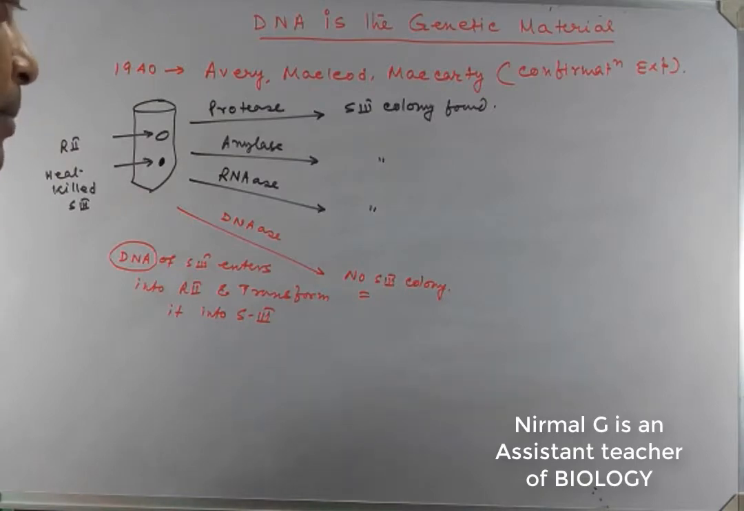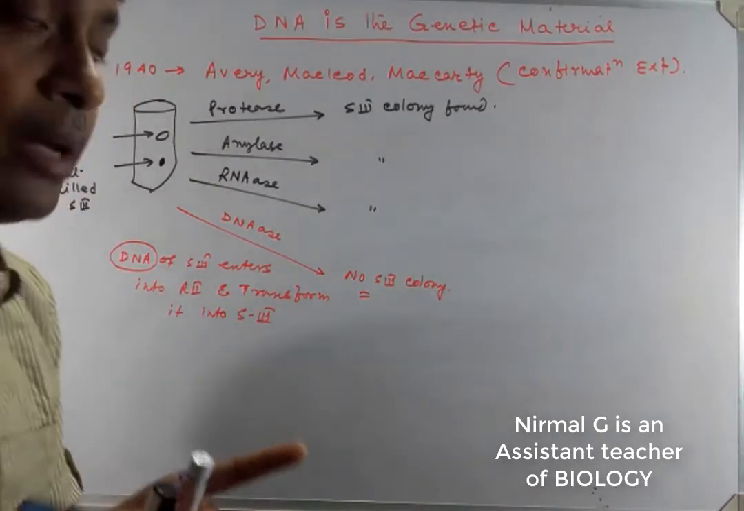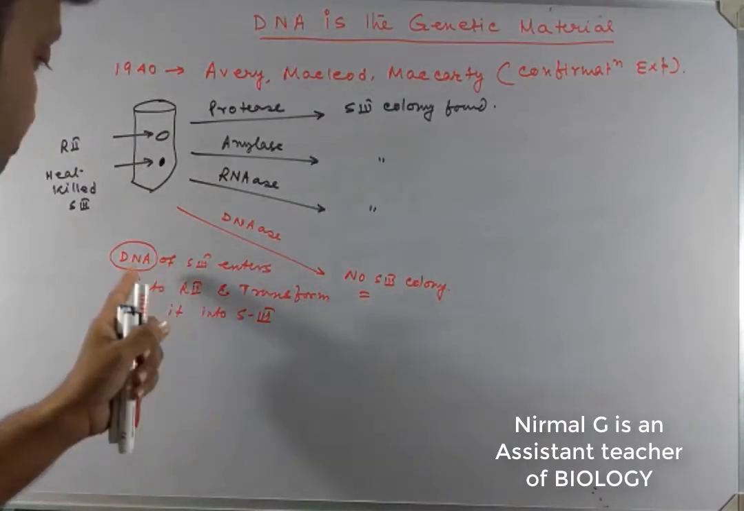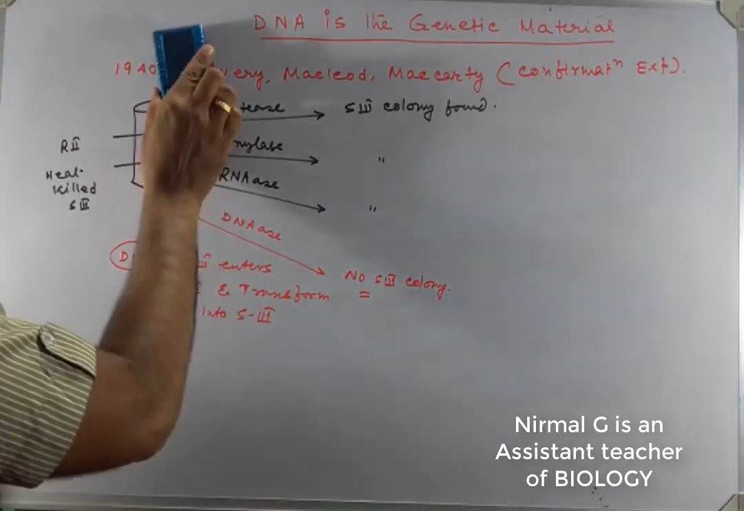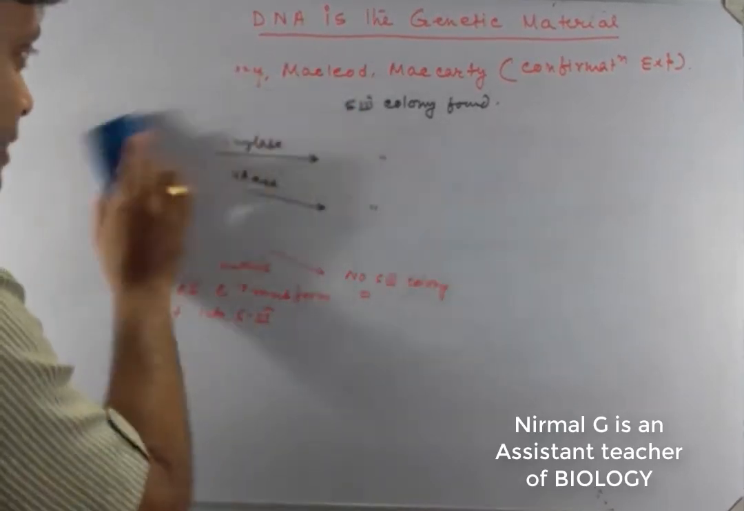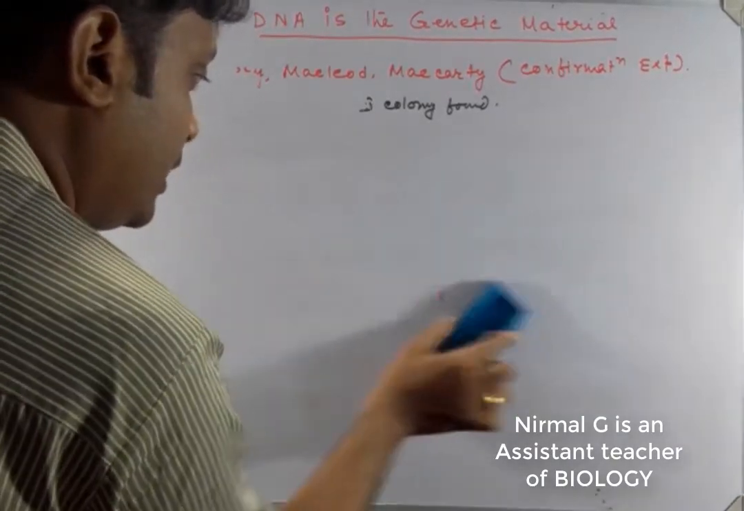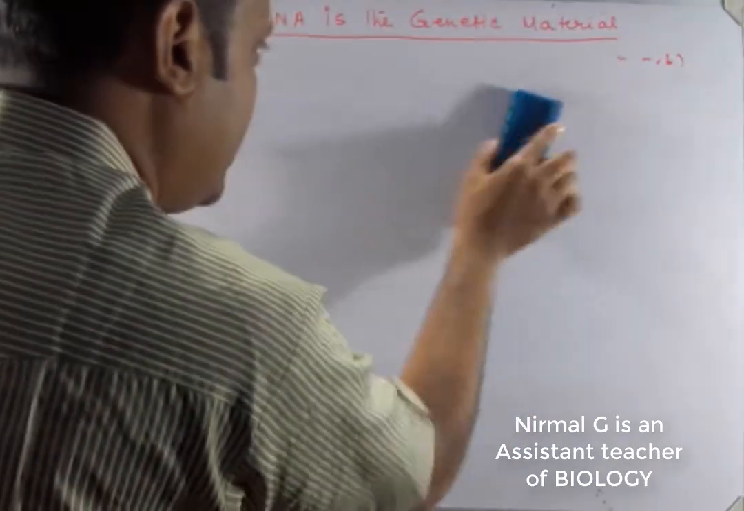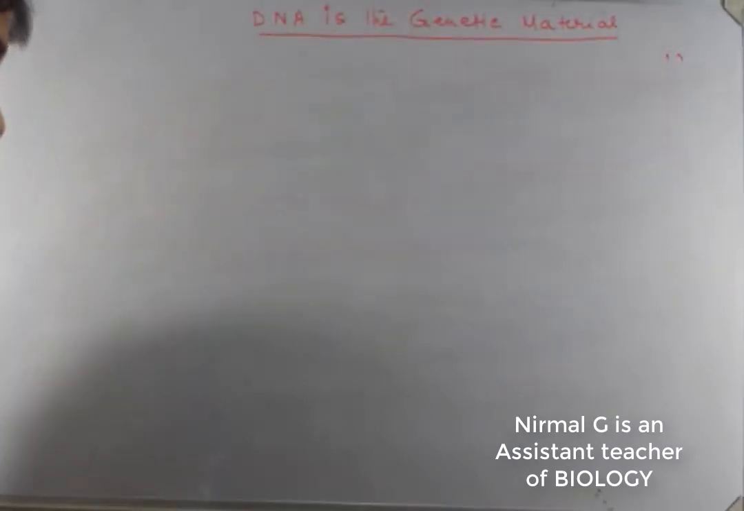So DNA is the genetic material because it has the property of changing a bacterium into another phenotypic character of another bacterium. This is the transforming principle, and DNA is the transforming principle, so DNA is the genetic material. Another experiment was performed by Hershey and Chase. They made an experiment of transduction. So what is transduction? When the DNA from one bacterium enters into another bacterium through a bacteriophage,